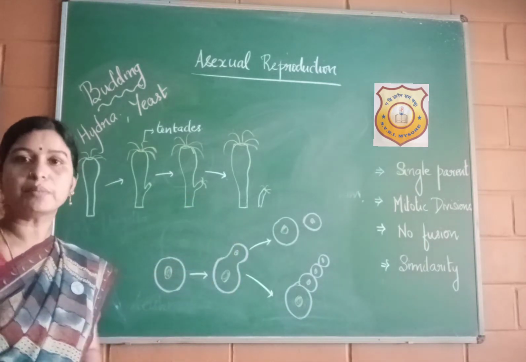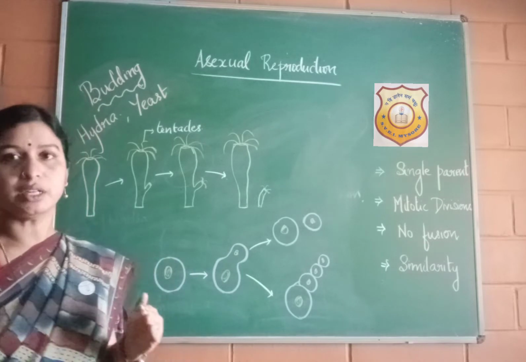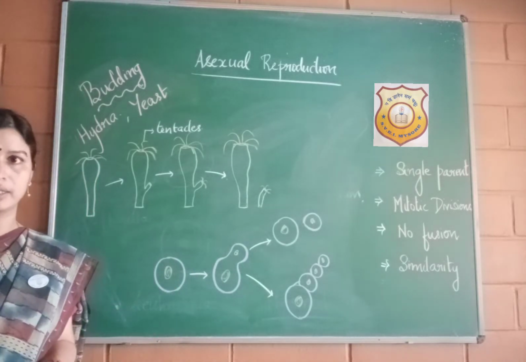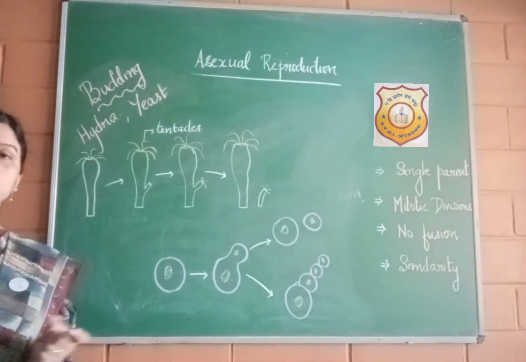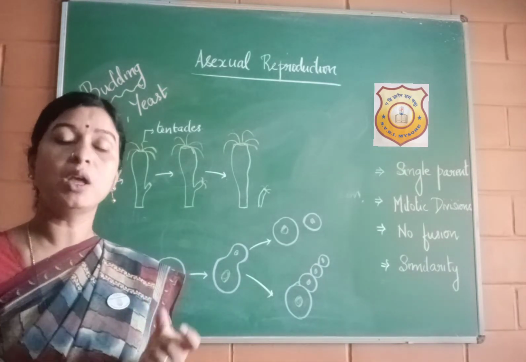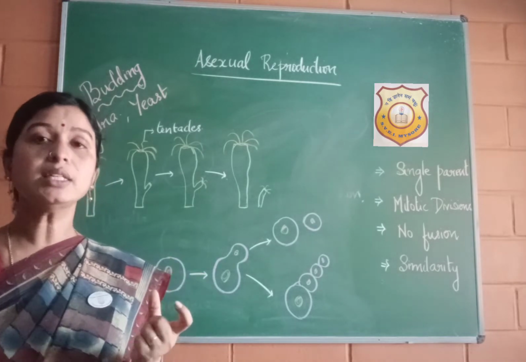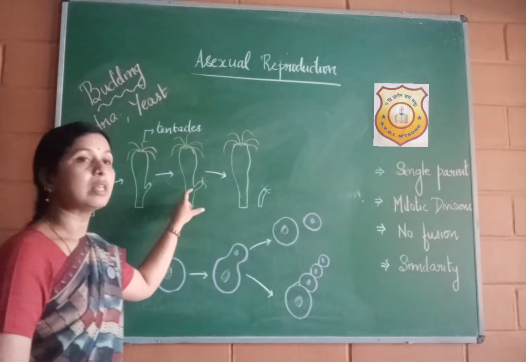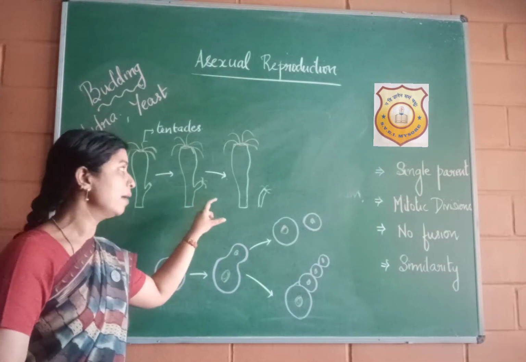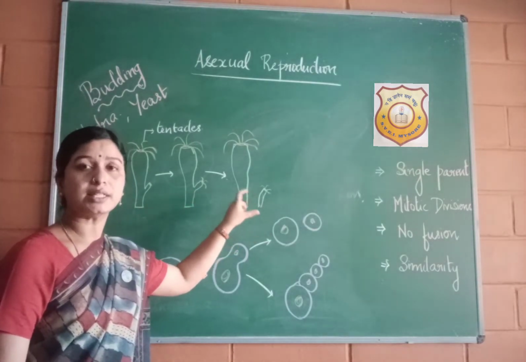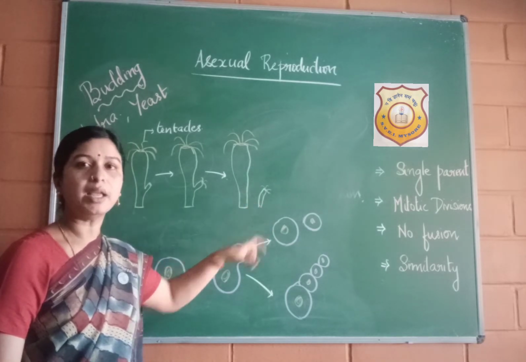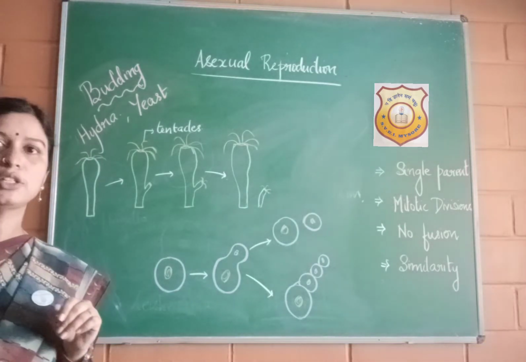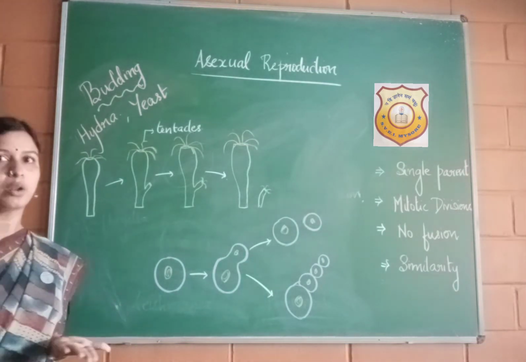So the difference between budding and fission: in case of fission, the parent organism no longer exists after it divides into two or more organisms. Whereas in case of budding, it is only a small part of the organism where regenerative cells are present. It gives rise to an outgrowth called a bud. The bud grows on the parent organism for some period of time and then it detaches itself from the body of the parent organism and grows into a new individual. So this example we have taken is that of hydra, which is a multicellular organism.